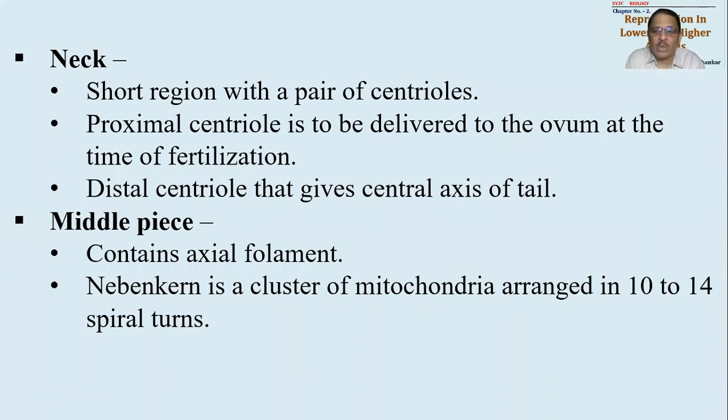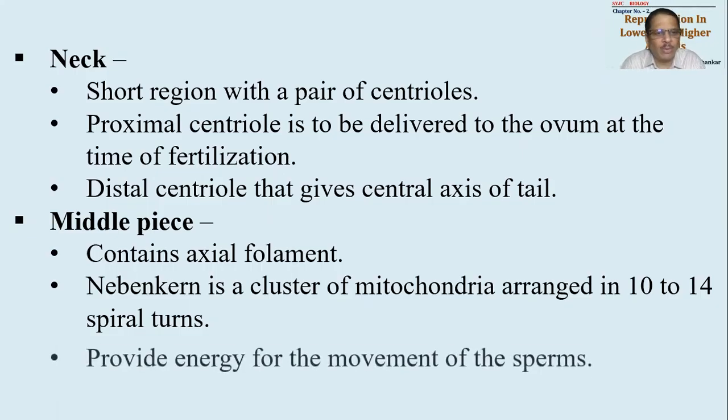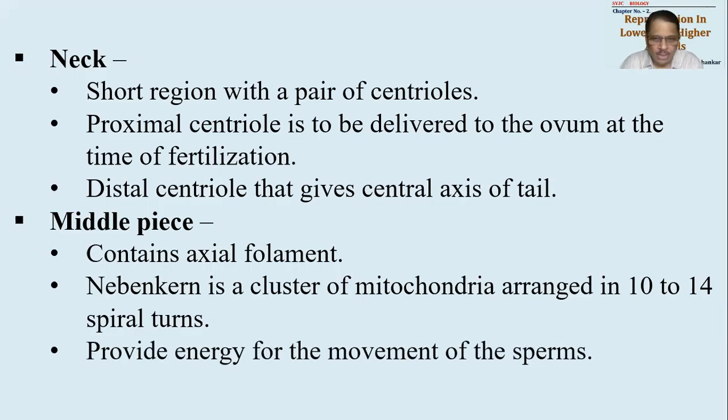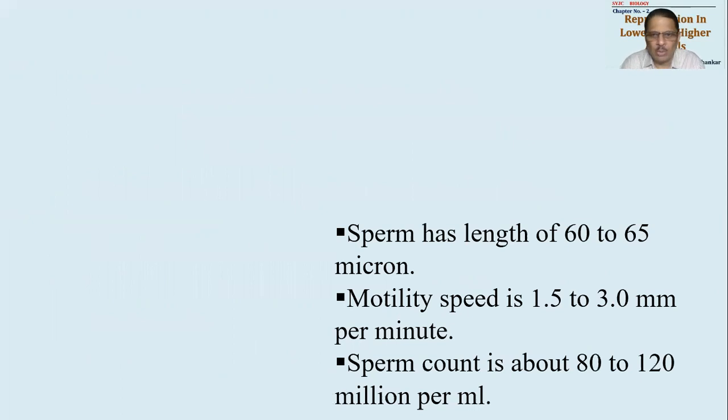This Nebenkern is responsible for providing energy to the middle piece, or to the axis of the tail, so as to undergo vibrations, or lashing movement of the tail, as a result of which the sperm can move ahead. This mitochondria will be arranged in around 10 to 14 spiral turns. So it's a dense layer of mitochondria over here. This will provide energy and will be responsible for movement of sperms. So that is very important.